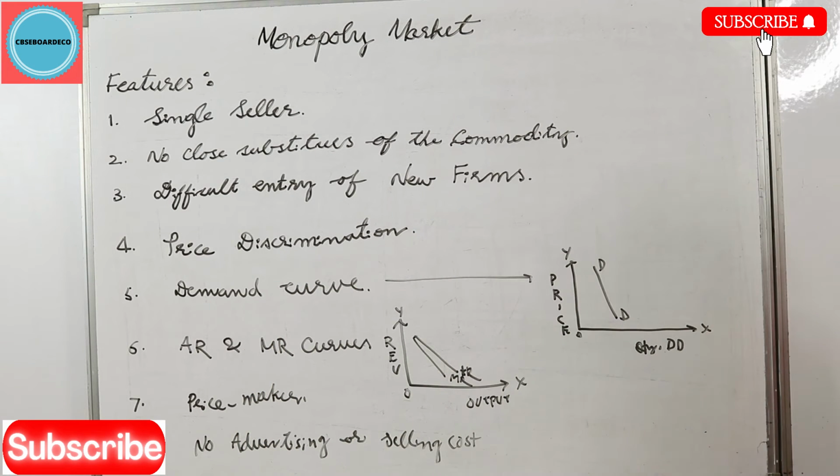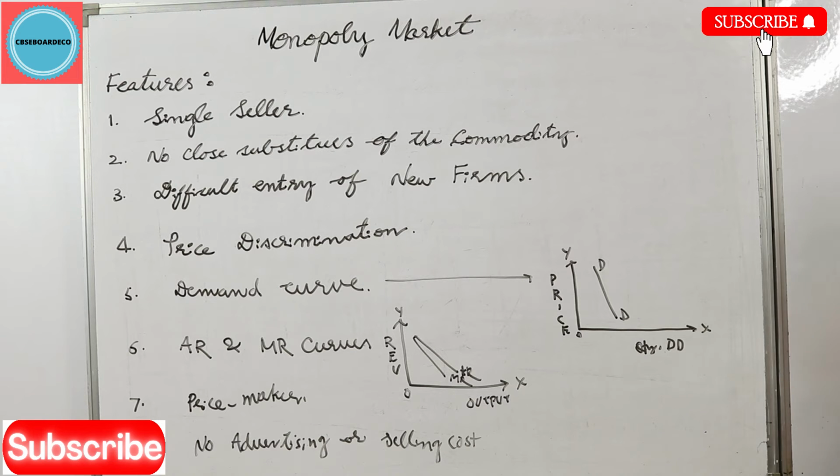And the last point you have, no advertising and selling cost. Under monopoly it is a unique product, so you don't have to spend money on advertising or selling cost. People automatically buy unless you are introducing a new product in the market. Otherwise, there is no advertising or selling cost under a monopoly market. So this is about the monopoly market, and we'll be reading in detail.